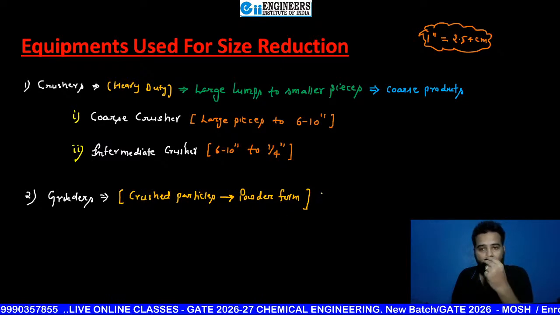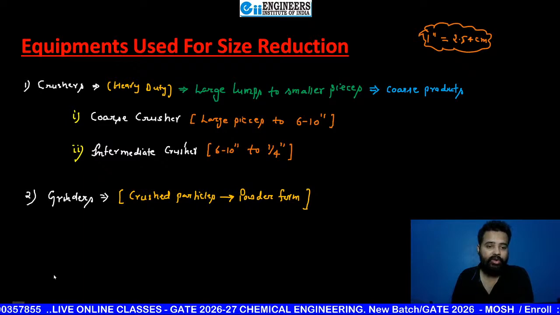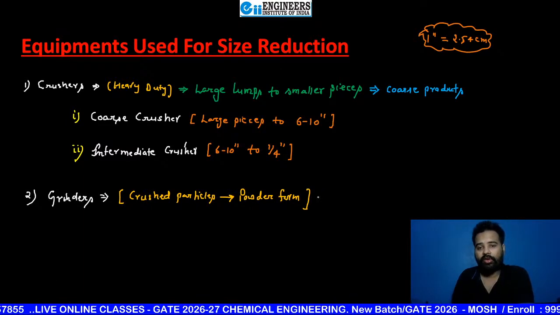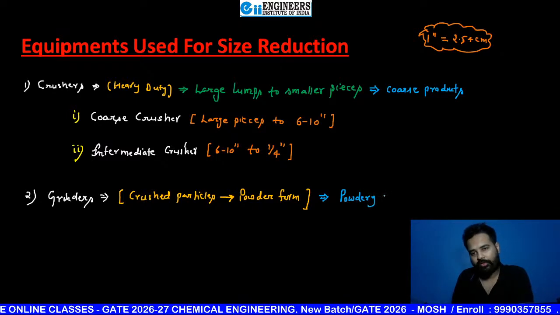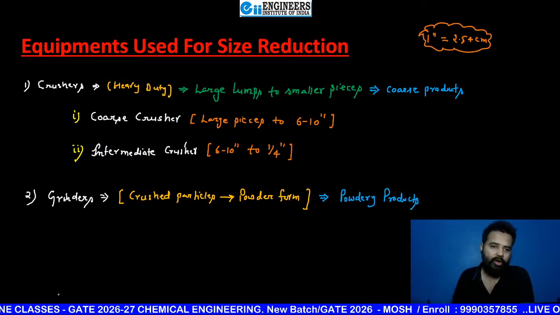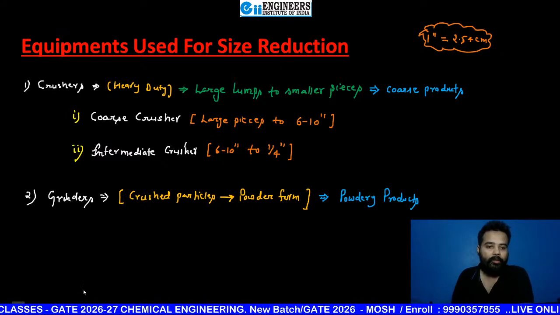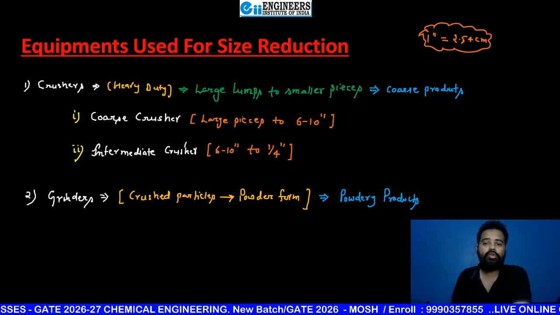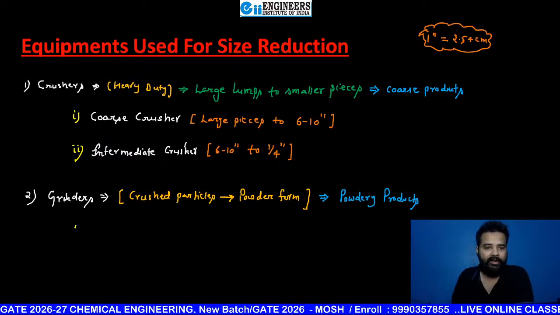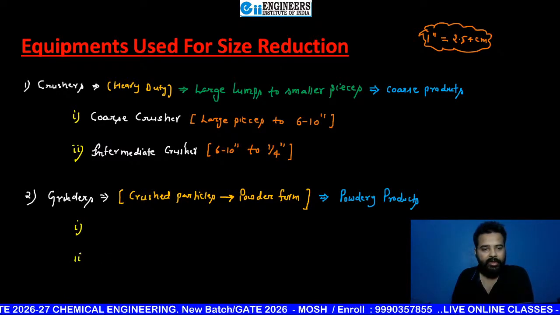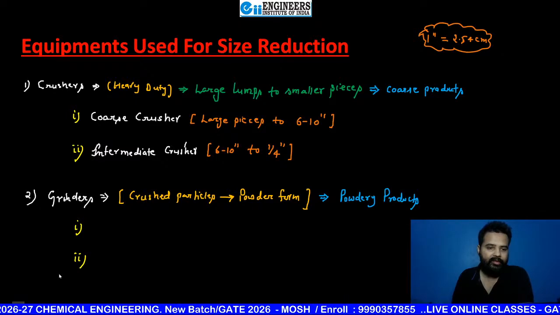Okay, so here you can write, in the first case you had written coarse products, here you can write powdery products. Now similarly you can also classify these grinders as intermediate grinders and fine grinders.